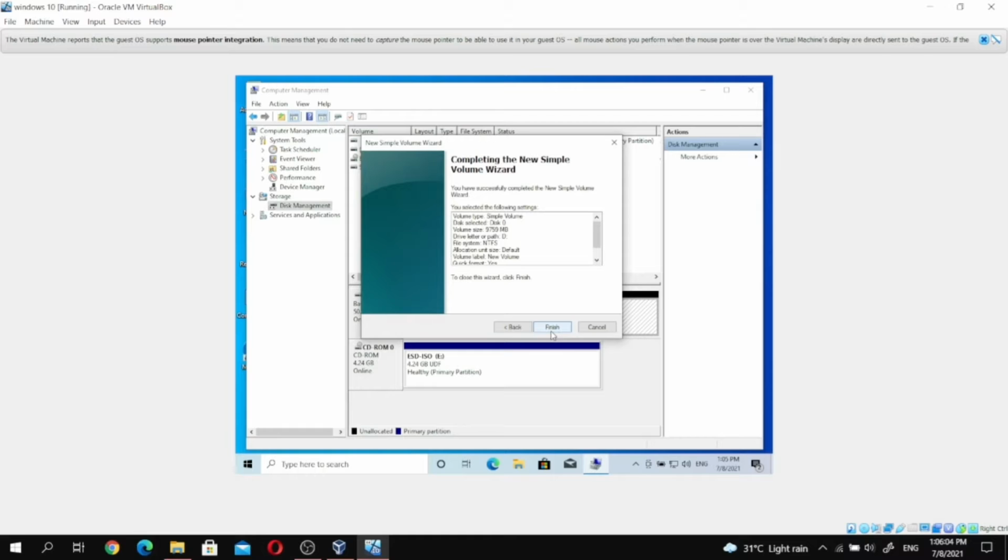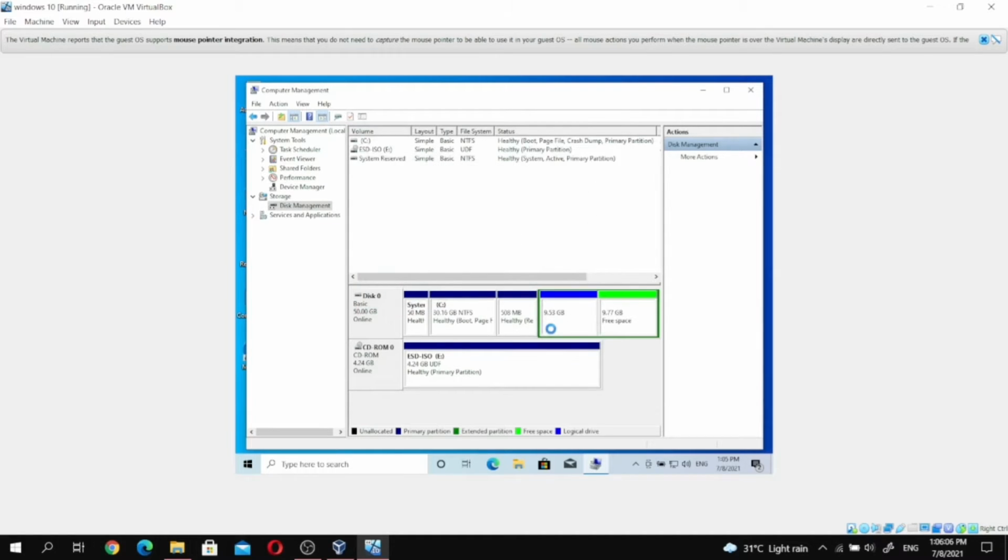Then it is completing the new simple volume wizard. Then the new volume is done. So this is how to perform the disk partition.